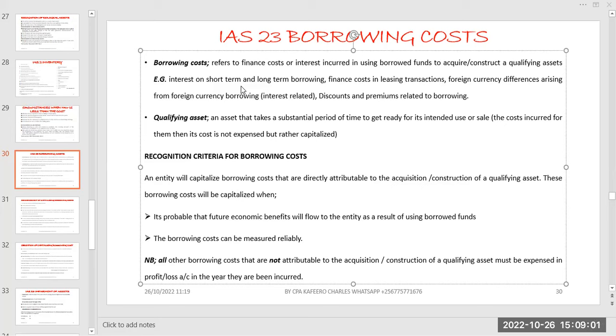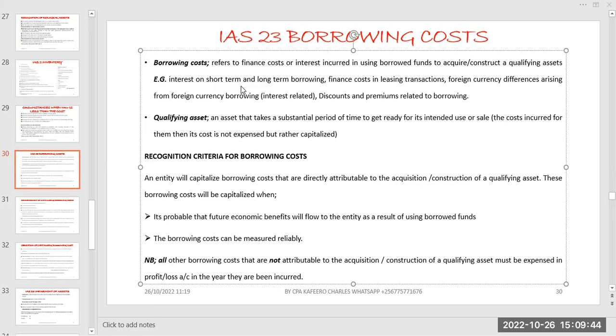So that administrative cost that you are paying back, they are increasing. So at least for them, when you are looking at those premiums, we are supposed to add back on the interest, but they are also supposed to be amortized, because they can say you are going to pay an administrative cost at the end of the period, or it is going to be the administrative cost for that 1 billion you are taking is 6%. You get 6%, you amortize it, the answer you get, you add back to the interest. It will make that gross that is supposed to be capitalized. Hope you can be able to get that.